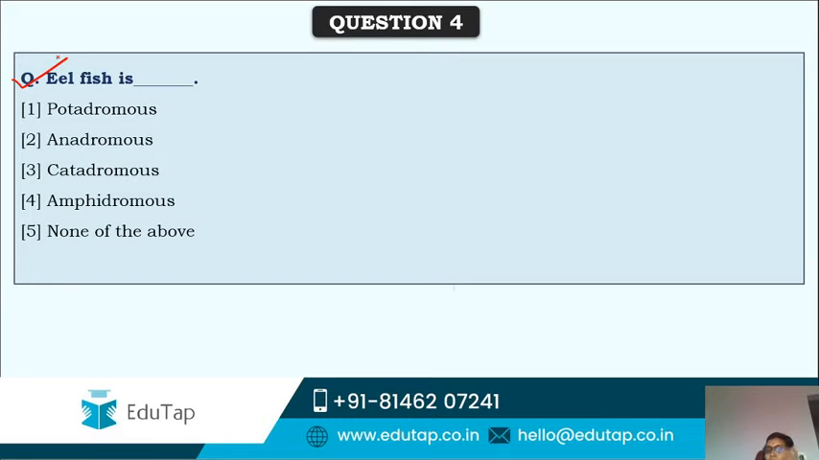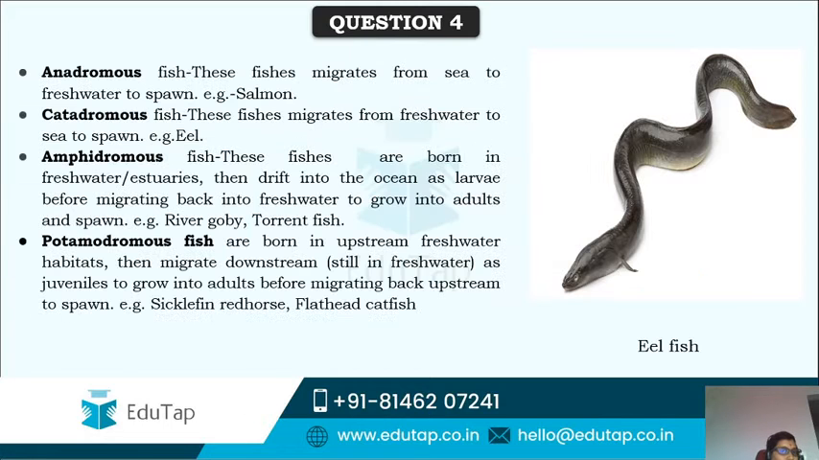And next is eelfish. Eelfish is a kind of fish; fishes can be potamodromous, anadromous, catadromous, amphidromous. This is based on the type of life cycle, how they perform it, whether in marine water or fresh water, and how they move from marine to fresh, fresh to marine, to complete their life cycle. They can be classified into these various types. And eelfish is the best example of catadromous. And what is this catadromous?